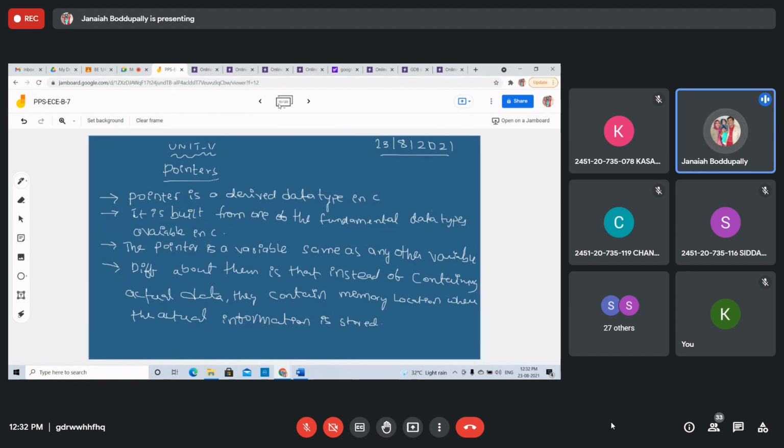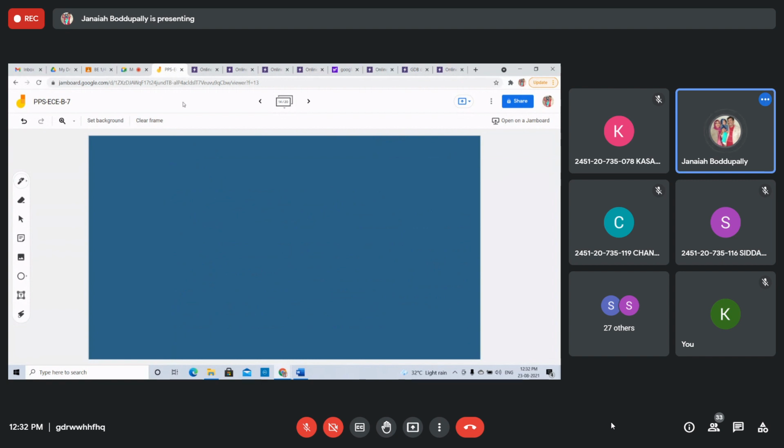This is the definition of a pointer. A pointer variable is a variable which will store the address of another variable. Be careful, students. The pointer is considered a very tough subject in the C language. Some of you feel that way, but I say this pointer is a very easy concept. Once you understood, it is a very easy topic.